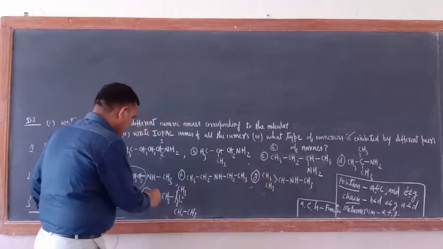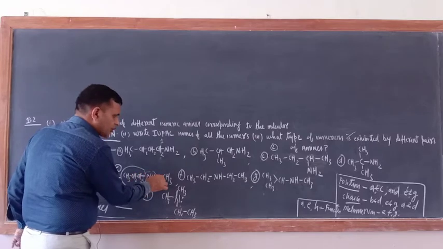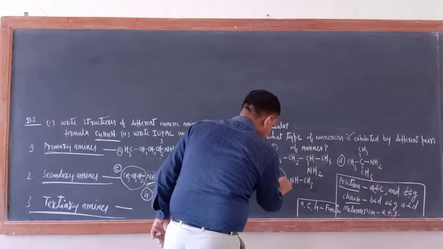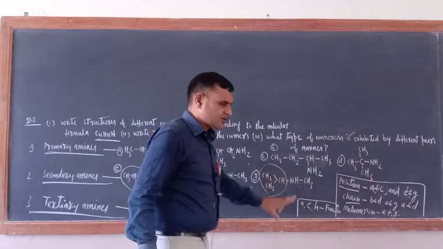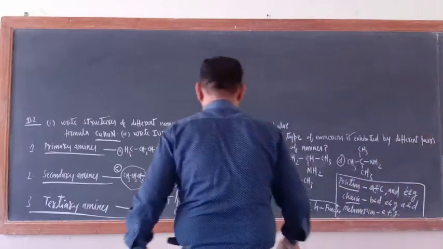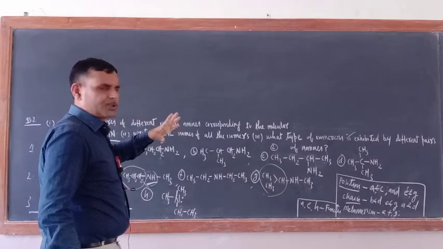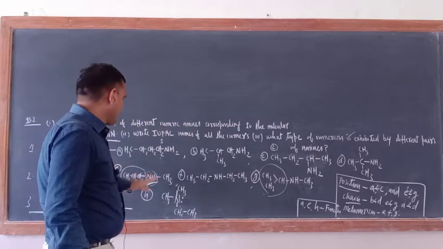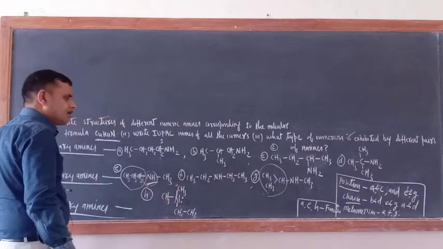Here the NH group is bonded with a 2 degree carbon atom, and here again it is 2 degree only, but see the CH and here CH2. That is the difference. So this is also position isomerism. In position isomerism, either the functional group position should be different, or the alkyl group position should be different, or the double bond or triple bond position should be different. So you can check here, E and G are position isomers.